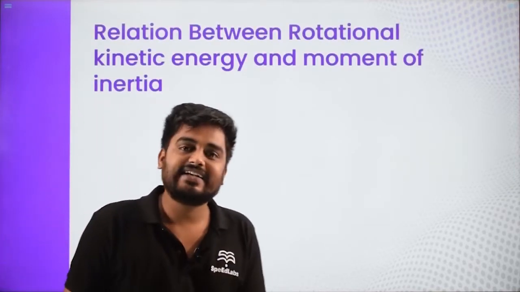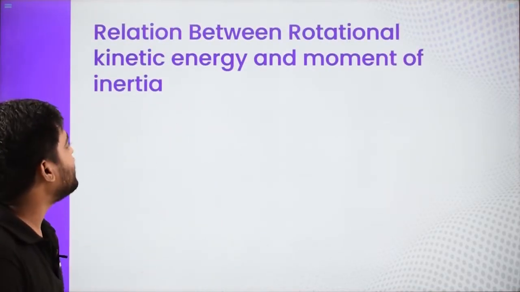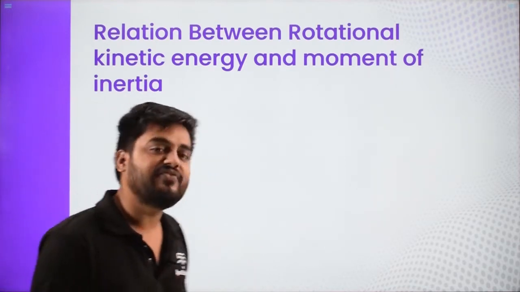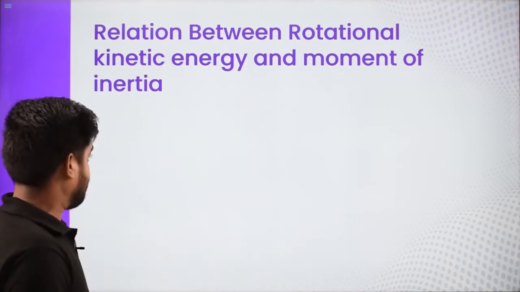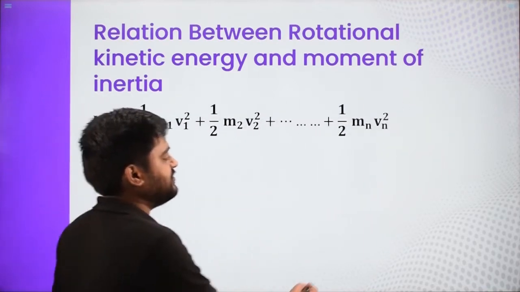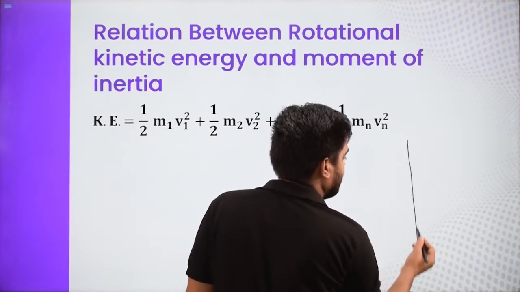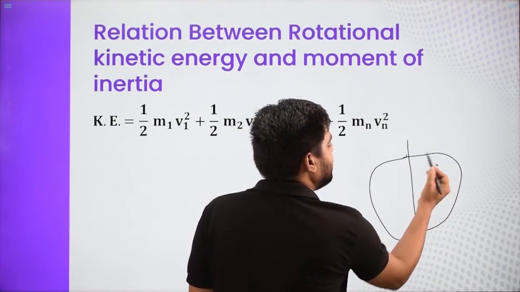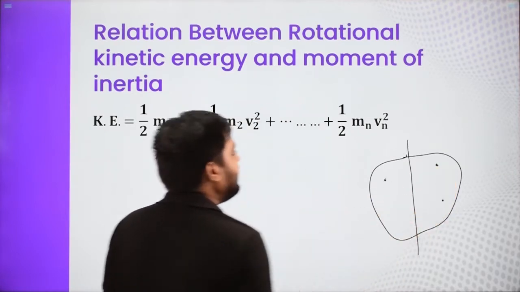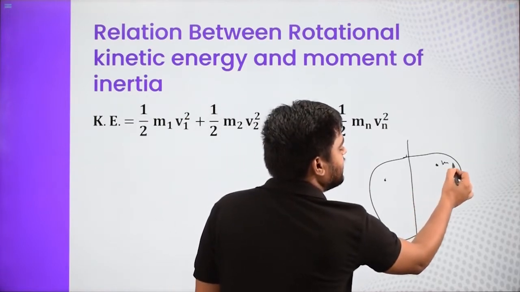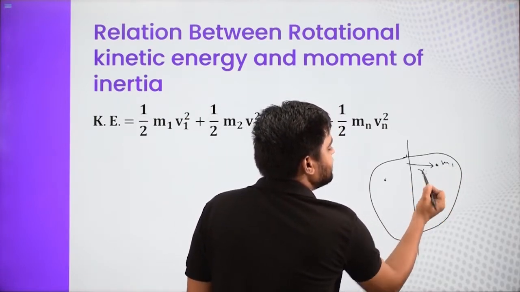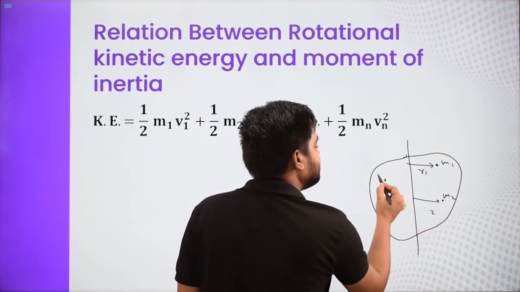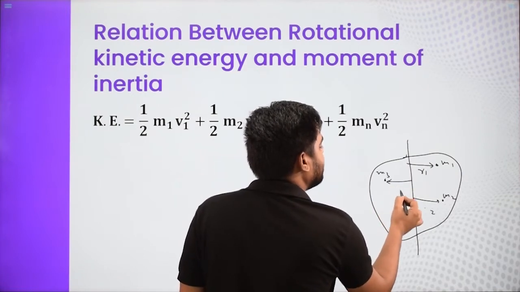First, let us discuss the relationship between rotational kinetic energy and moment of inertia. From there we are going to define moment of inertia again. Let us say we have an object, a random object, and I am taking some particles on it. This is M1 situated at R1 distance. This is M2 situated at R2 distance. This is M3 situated at R3 distance, and so on.